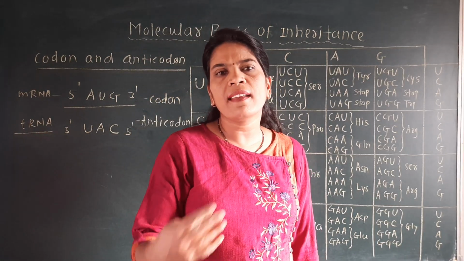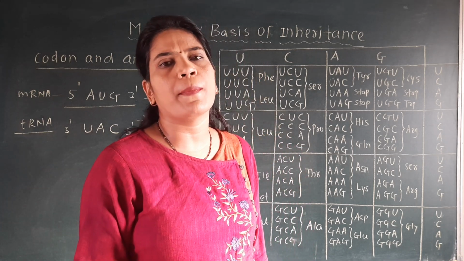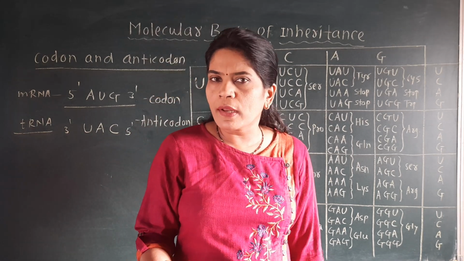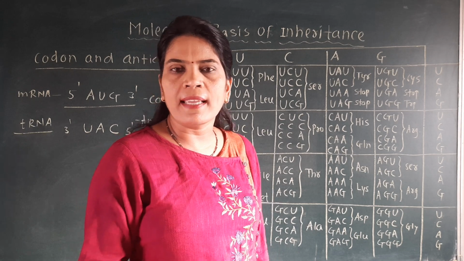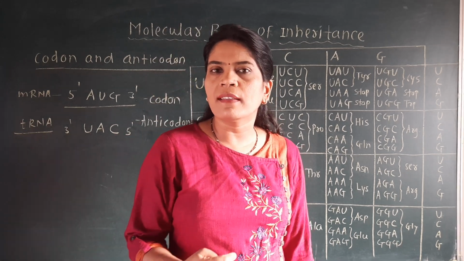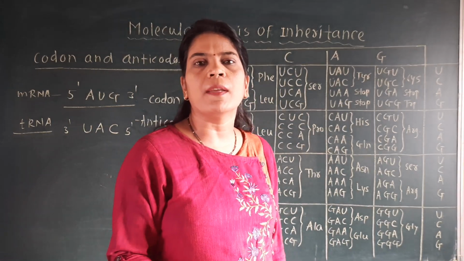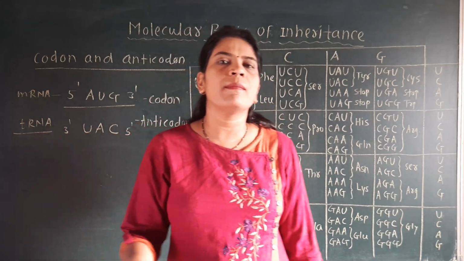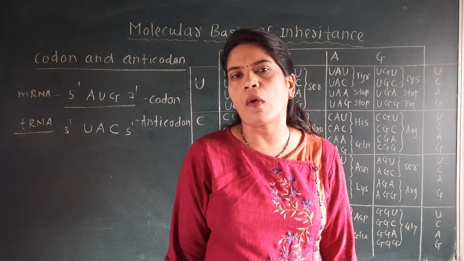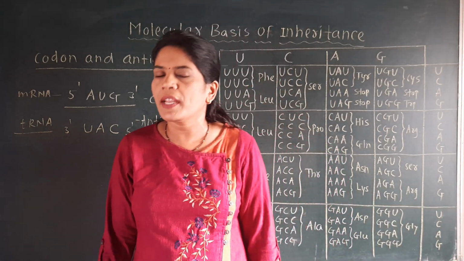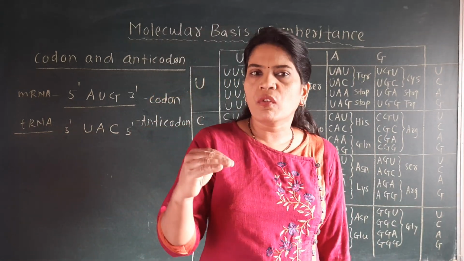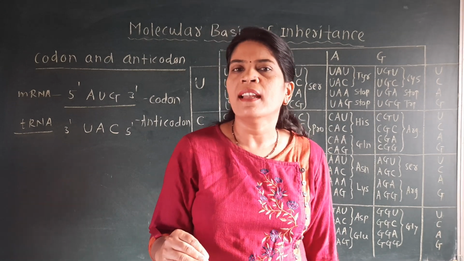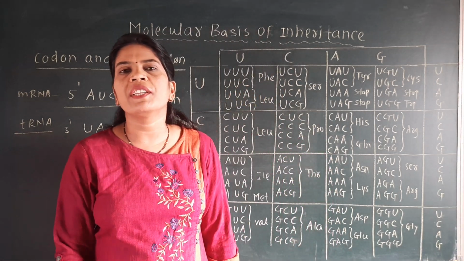Let's revise again that the genetic code is a triplet. It is non-overlapping, it is commaless, then it is non-ambiguous, it has the degeneracy property, then it is universal, initiation codon and termination codon, and last is the codon and anticodon. This point is very important, because a theory question is asked: write the characteristics of the genetic code.